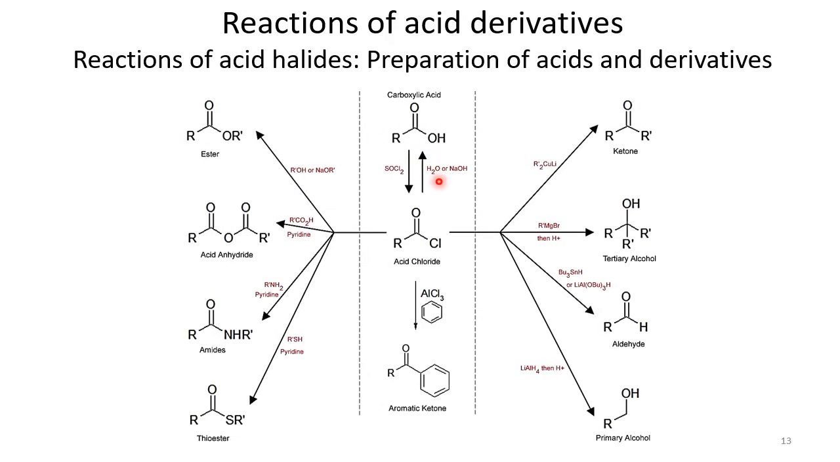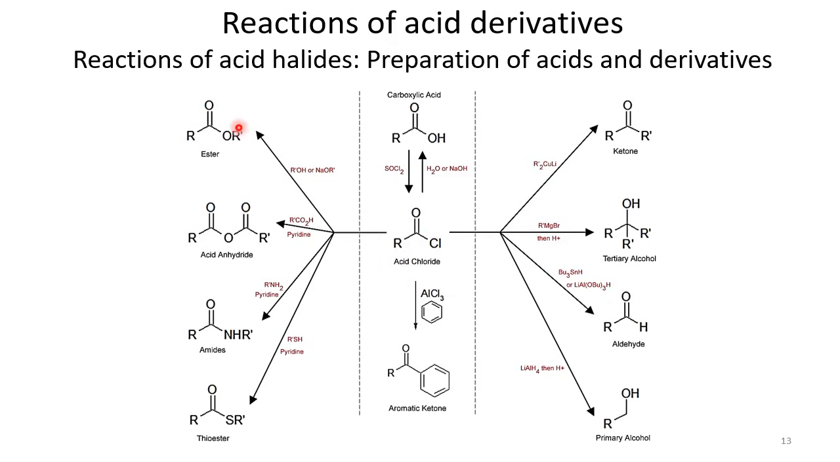And these chlorides, when they are hydrolyzed in the presence of acid or base, are converted back into carboxylic acids. There is another interesting reaction of these acid chlorides: when they are used with aluminium trichloride, we can do a Friedel-Crafts acylation. So the acyl group can be placed as a substituent on an aromatic ring. This is a very important reaction used to synthesize aromatic ketones.